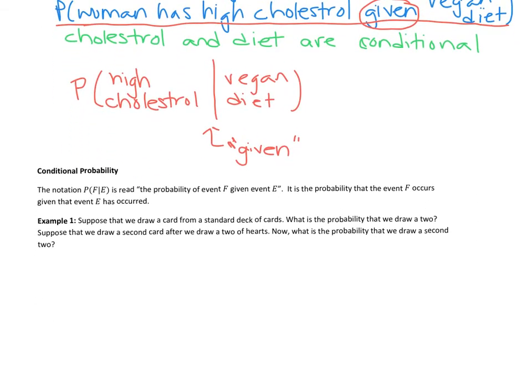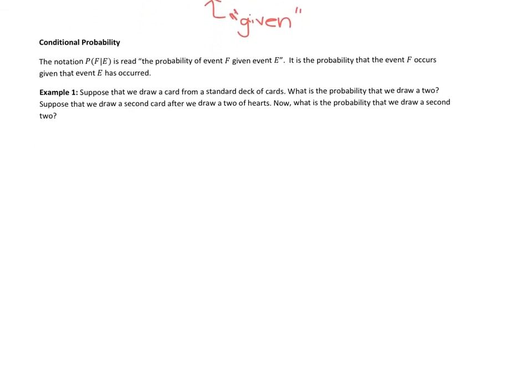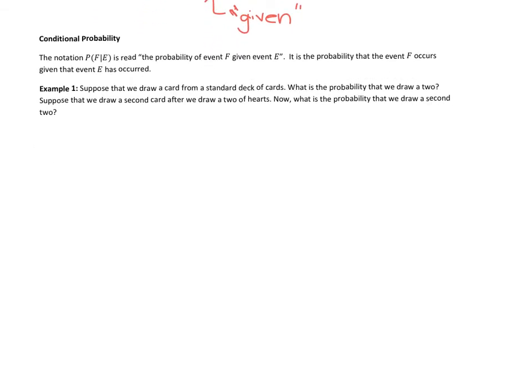So let's move right along. We're at the conditional probability. This is what we just wrote: the probability of F given E. So the probability of event F given event E has already occurred. Let's look at our first example.